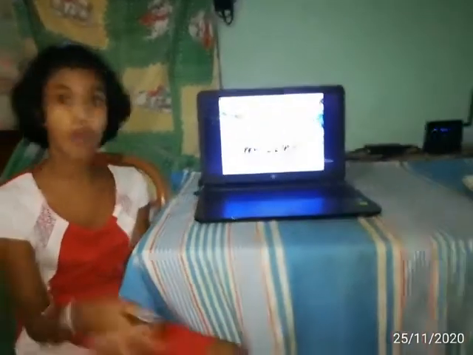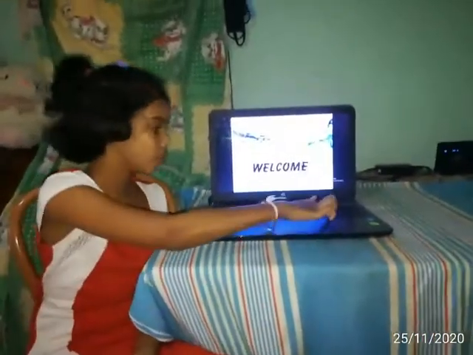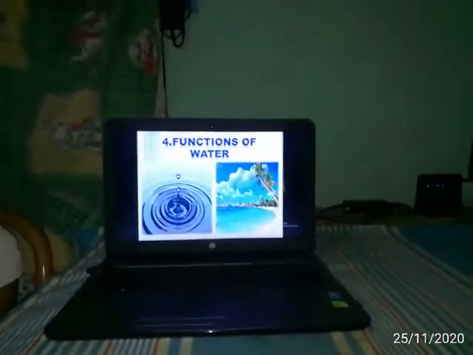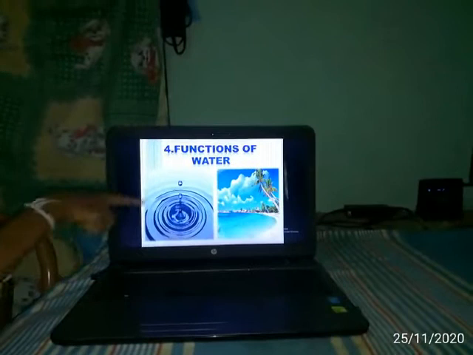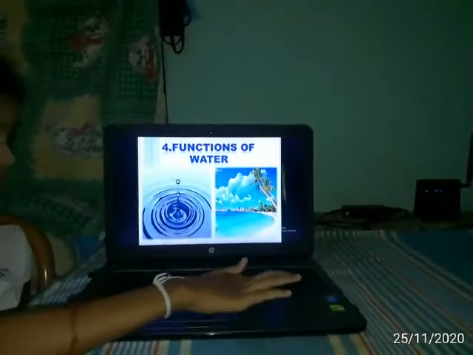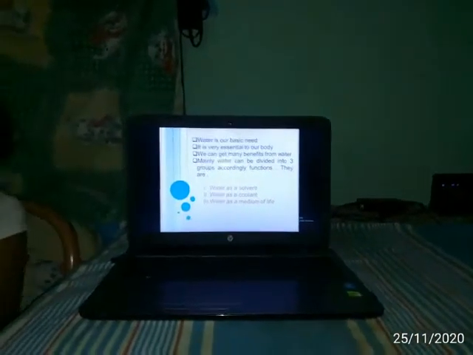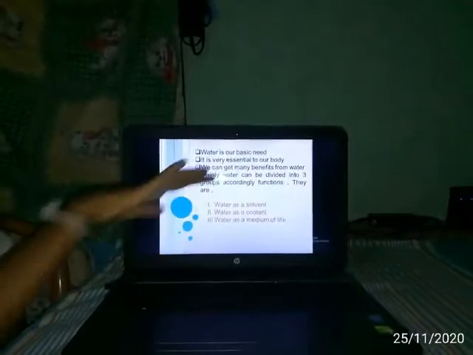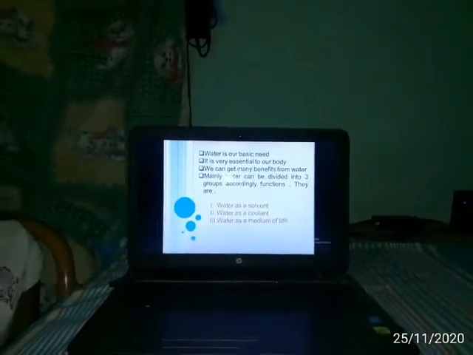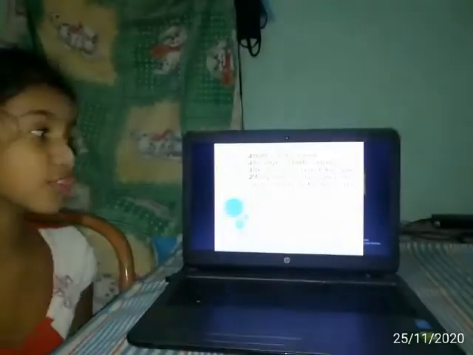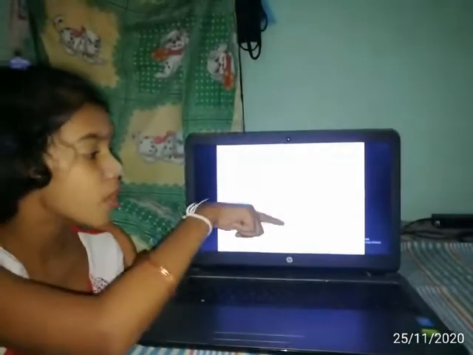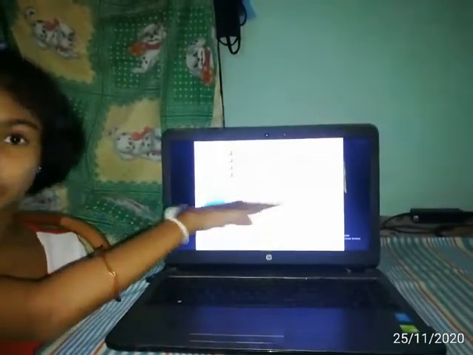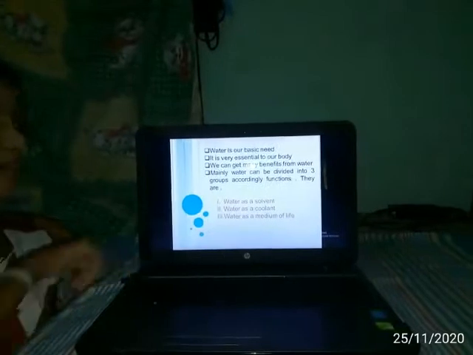It is a great science lesson. Now we move to the functions of water. It is the first lesson. You can see this type of liquid; we consider it as water. Water is our basic need. It is very essential to our body. We can get many benefits from water. Mainly, water can be divided into 3 groups according to its functions. They are water as the solvent, water as the coolant, and water as the medium of life.